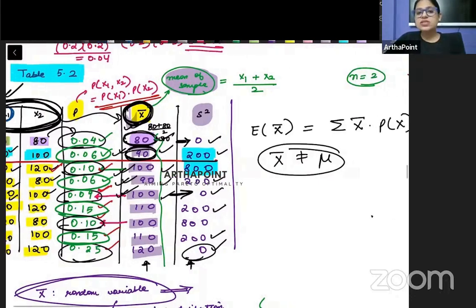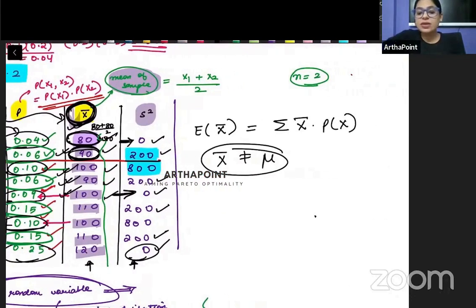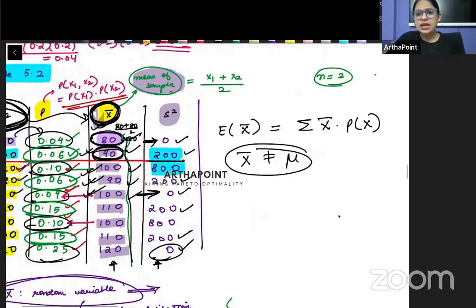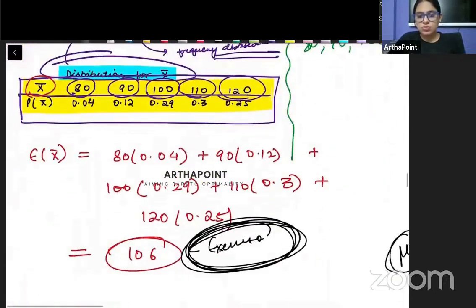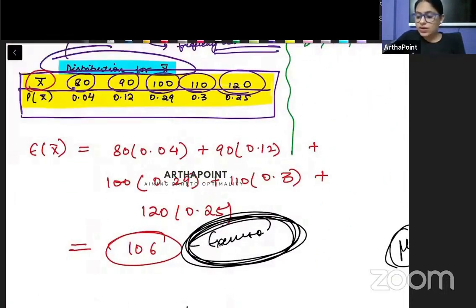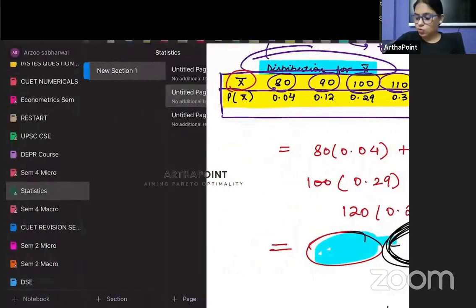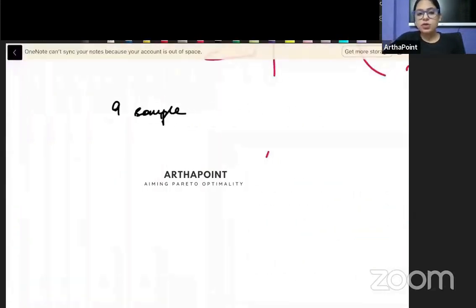But what we proved is that if I find the mean of these sample means, if I sum up all these sample means and divide it by the number that we have, if I find the mean of the sample mean, in this case, they formed a probability distribution like this. So when we find the mean of the sample mean, we found that it was equal to the mean of the population. This is what we had found out. You remember that from the last section? Okay. Now we will come back to what we were doing here.